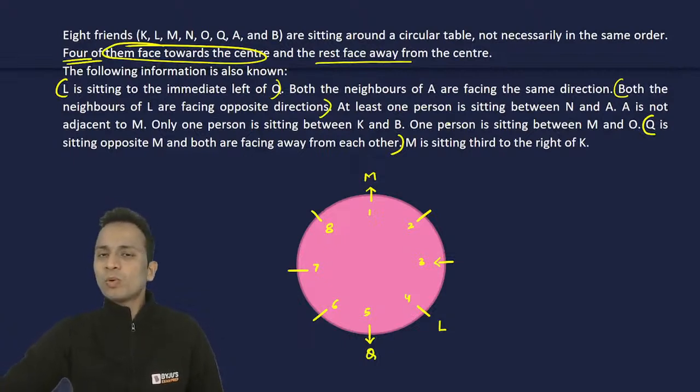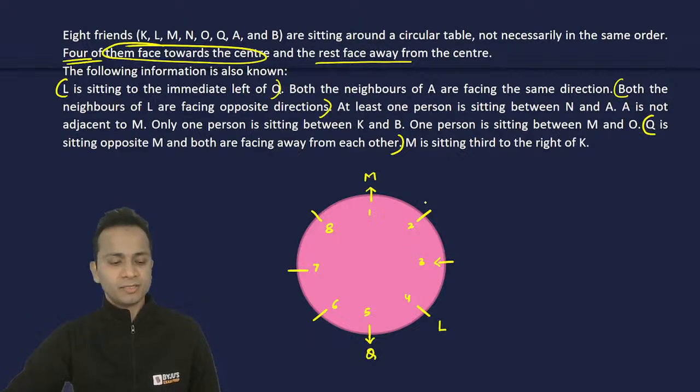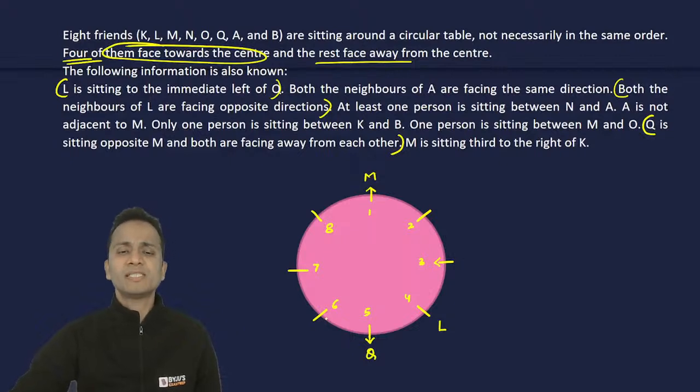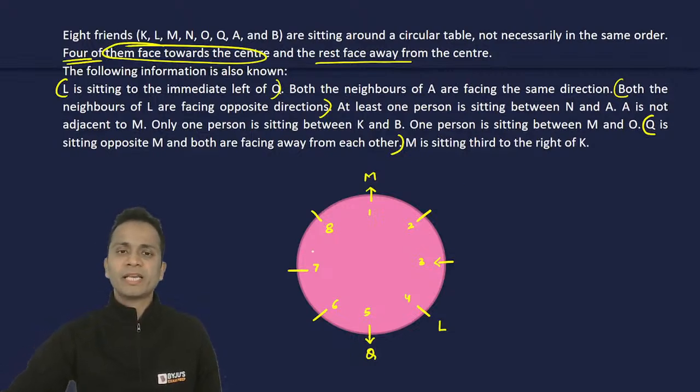Next, at least one person is sitting between N and A. I cannot do anything with this statement. I'll go ahead. A is not adjacent to M, so A will not sit at chair number 2 or chair number 8. So A may sit right now at chair number 3, 6, or 7. Since I'm not sure where A will be sitting, I will leave this statement and go ahead. Next, only one person is sitting between K and B. None of them is sitting here, so I'll leave this statement. One person is sitting between M and O. Again, there can be two possibilities.